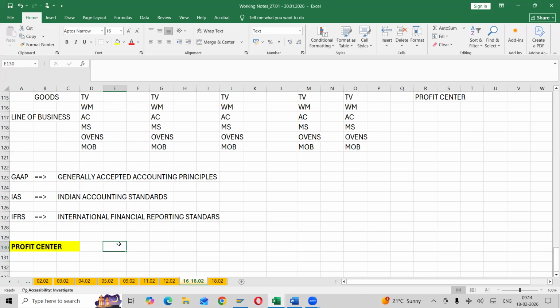What do you mean by a profit center? See, I already have a definition, but I'm mentioning it here again.